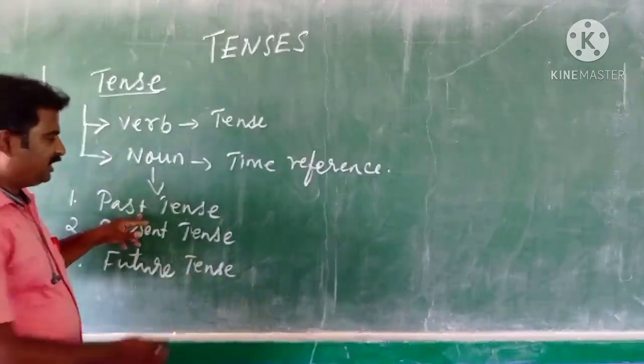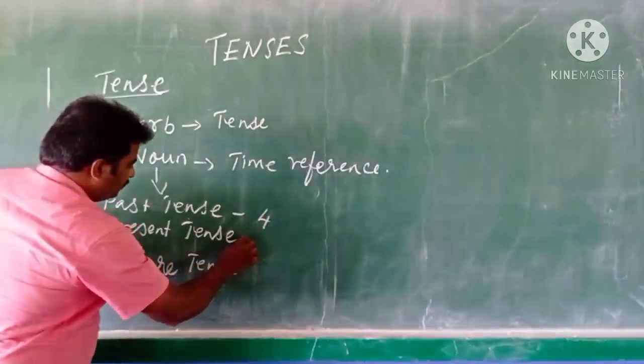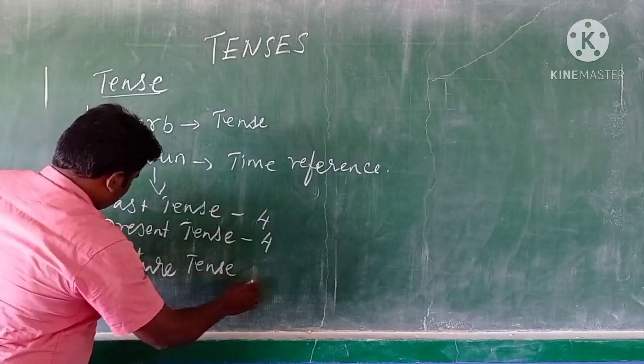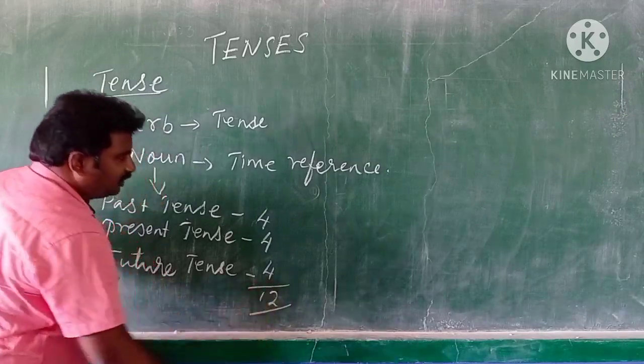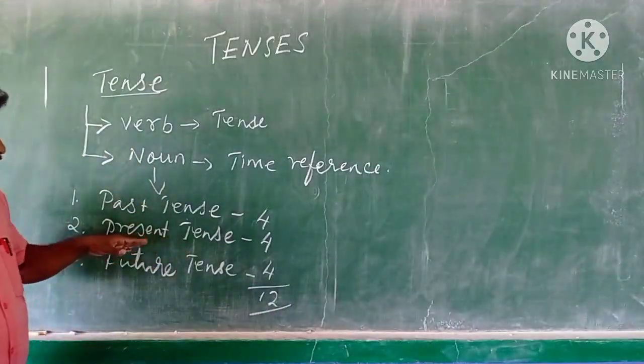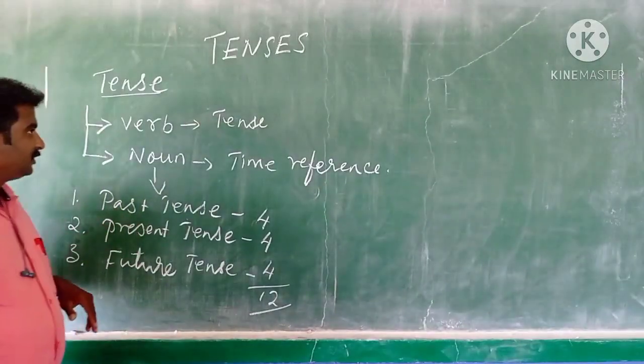In past tense we have four derivations, in present we have four, and in future we have four, so totally we have 12 tenses. Let us discuss them one by one.